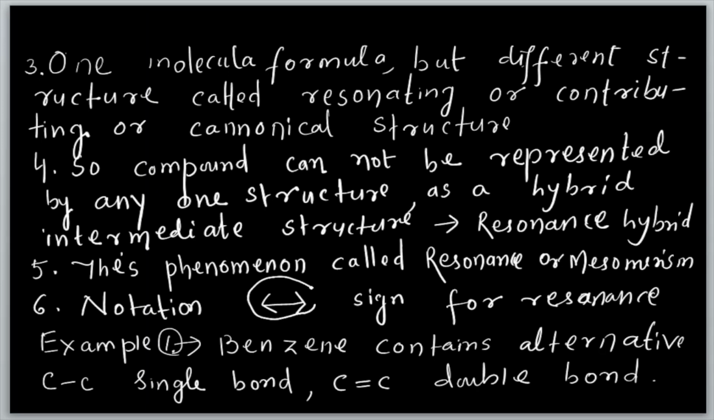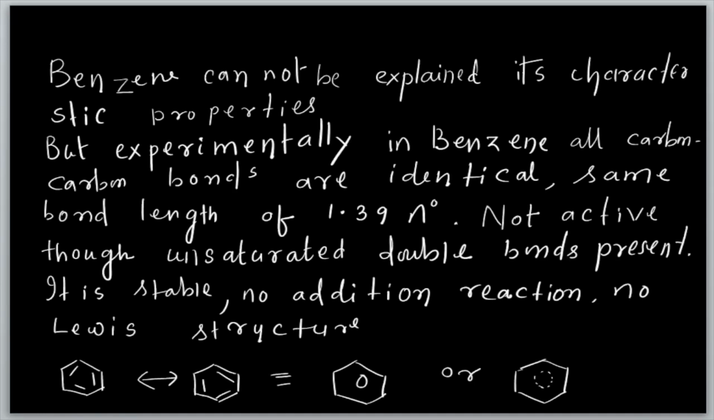Now the benzene structure was developed by the scientist Kekulé, and benzene contains alternate single bonds and double bonds. So what is that? C6H6. Here the single bond is there, and the double bond is also there, but they are in alternate positions. This is called a conjugated system. Now you can observe what the benzene structure is.